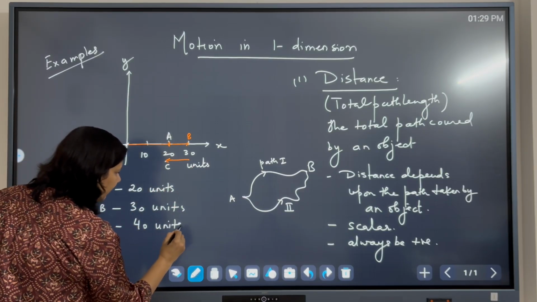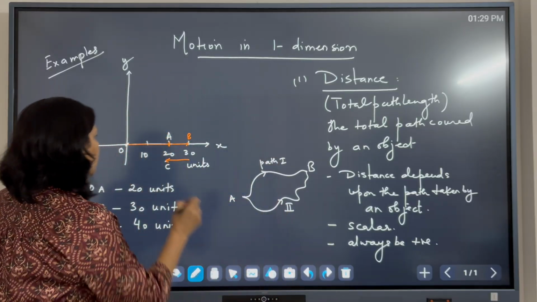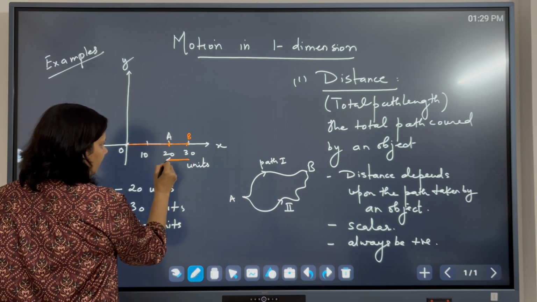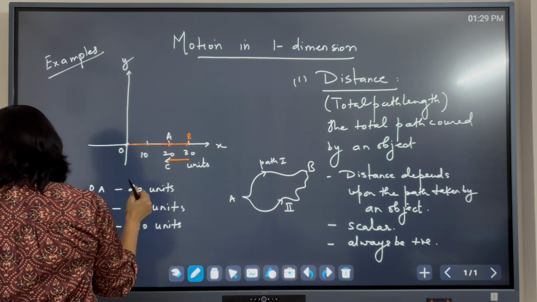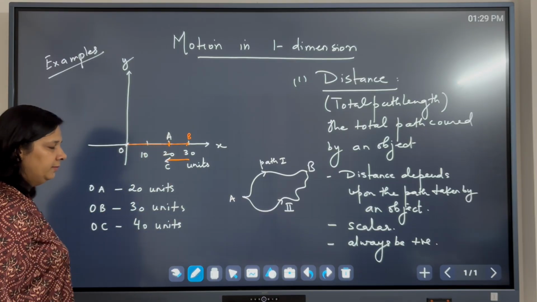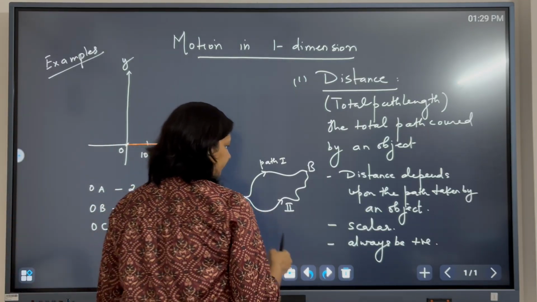It does not matter whether the object has changed direction or not. It is the total path covered by the object. Now if the object moves further, you will just keep on adding the distance covered. Now let us take another example.